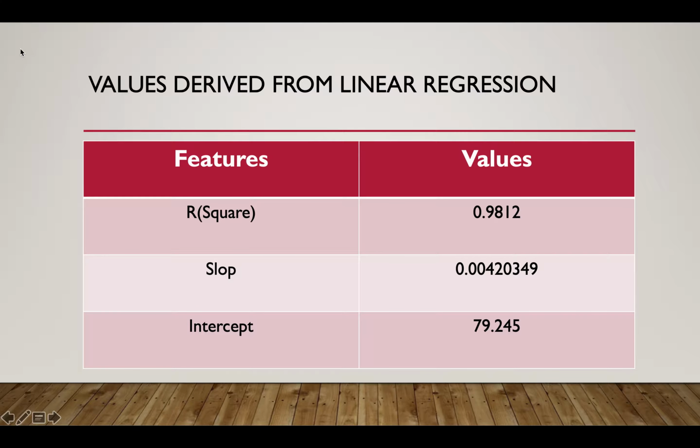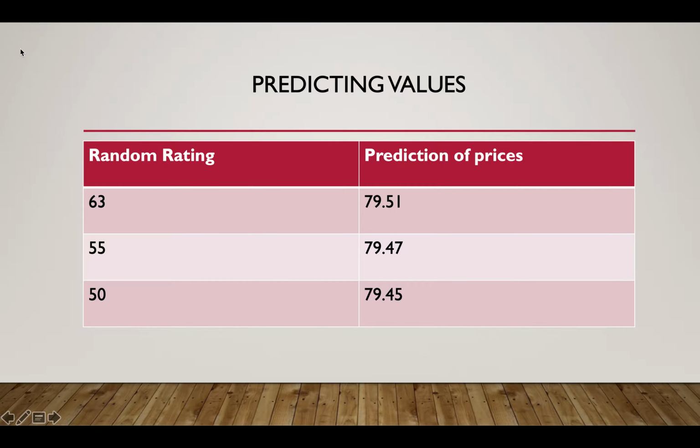The second one is slope. The value for the slope is 0.00420349. And the third one is intercept. The value for the intercept is 79.245. And this table is the predicted values of the price. I took three random ratings, like 63, 55 and 50. The predicted prices for the same rating points are 79.51, 79.47 and 79.45 respectively.